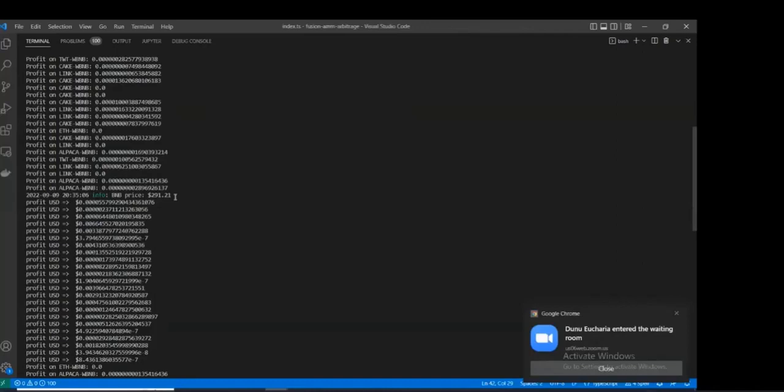Now, one thing I want you to notice next is it's going to look like a loop, right? There are certain trades. You see the profits on different pairs under the BNB. You see the cake, right? You see link, you see cake. So you see different trades happening, right? And then beside it, you see the potential profits that you have made on each trade.